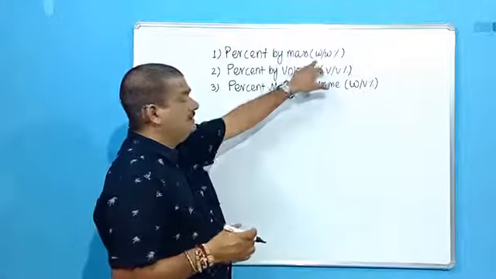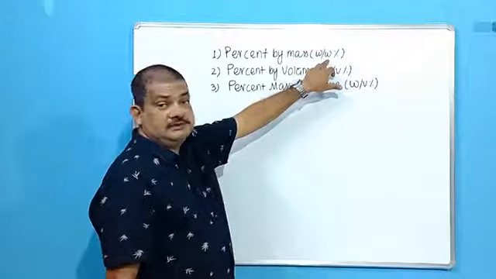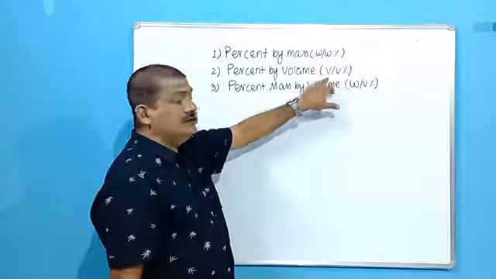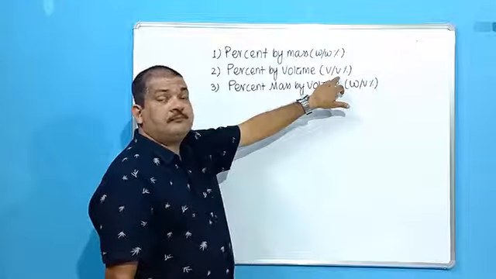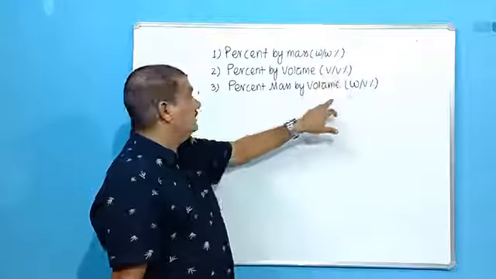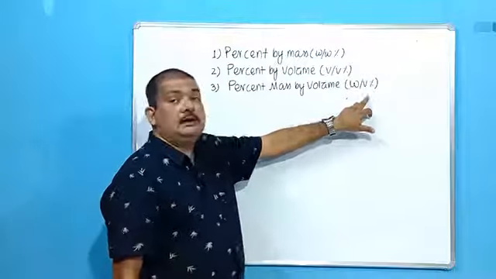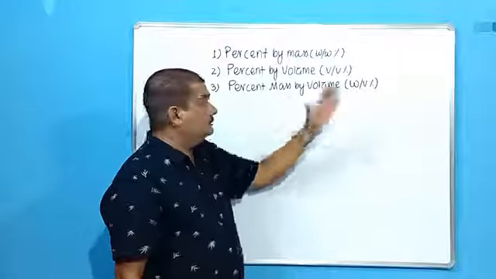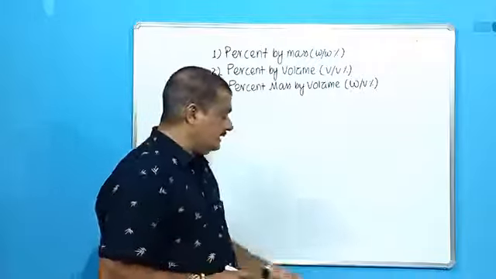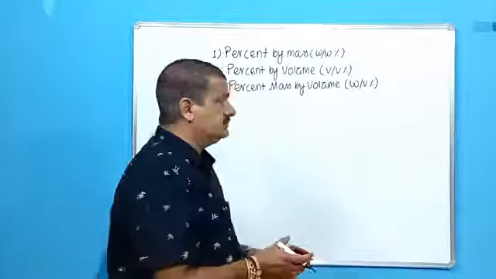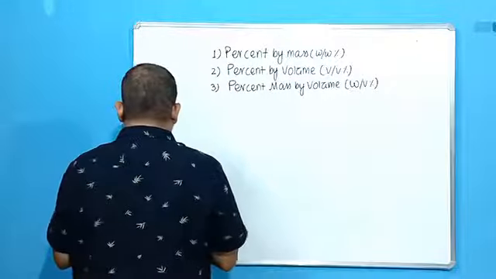This is the mass of solute in grams present for 100 gram of the solution. This is the volume of solute in milliliter present for 100 ml of the solution. This is the mass of the solute in grams present for 100 milliliter of the solution. So simply looking at these things, you can define them. Then I have given you some assignments. So first let us solve those assignments. Let us go to assignment number 1.